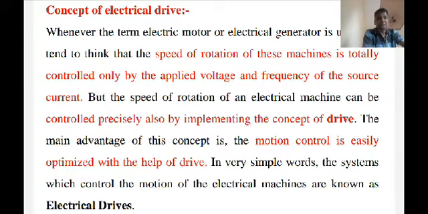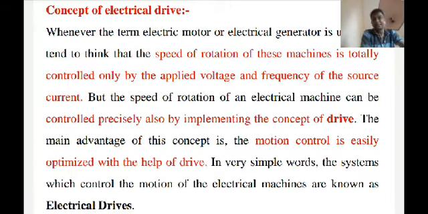These are the five categories for the classification of electric drives. We will see them one by one. The first is according to mode of operation.